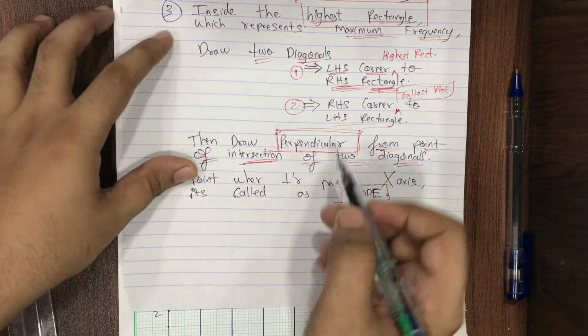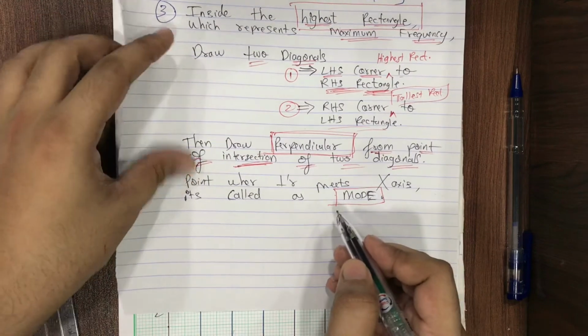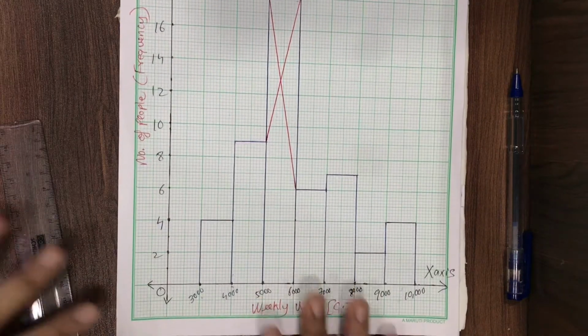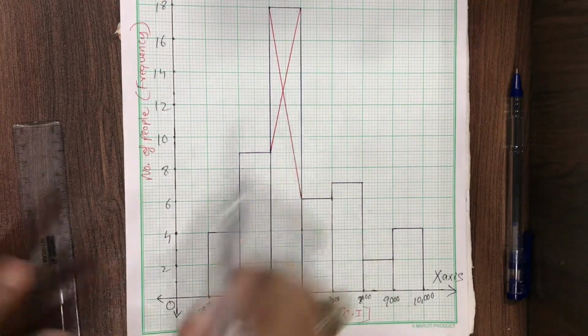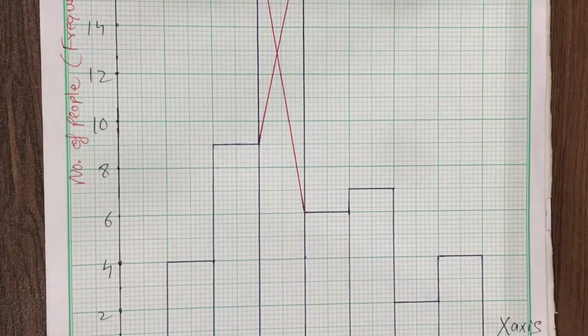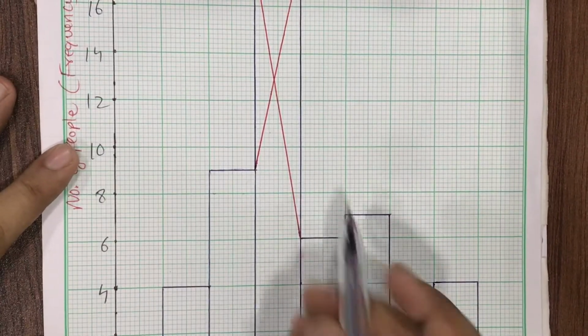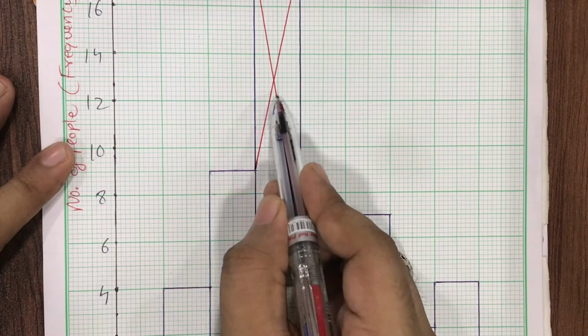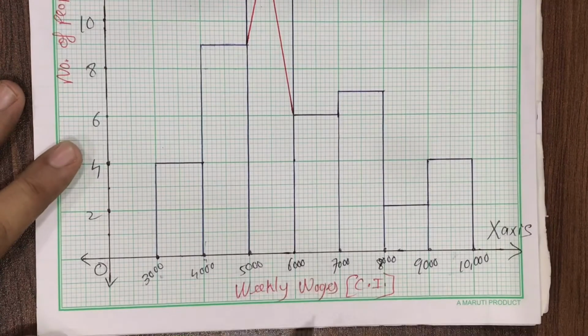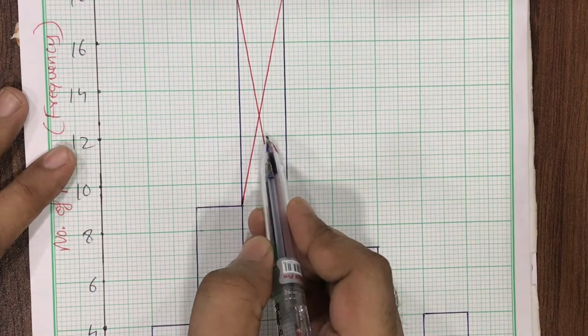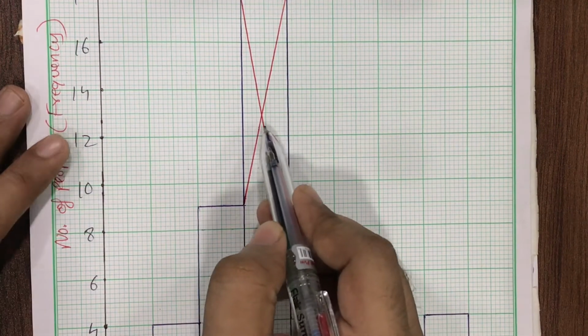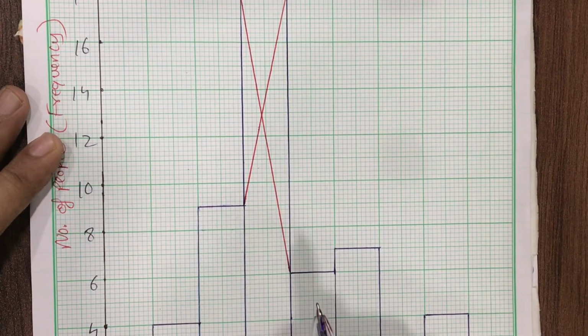Draw perpendicular, of course, to the x-axis. Please see here. This is my point of intersection. From here, I'll draw a perpendicular on the x-axis. It can be clearly seen in the video that it comes exactly on one of the sublines.